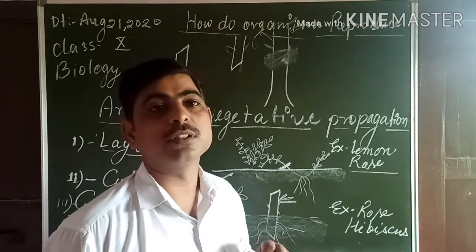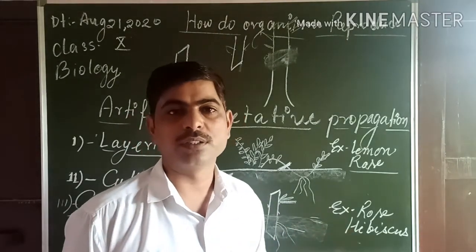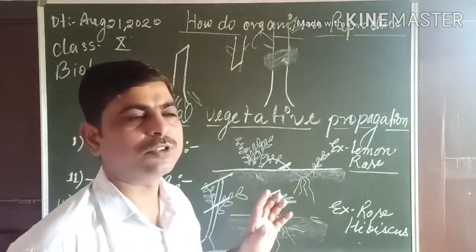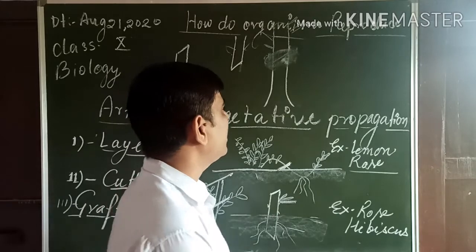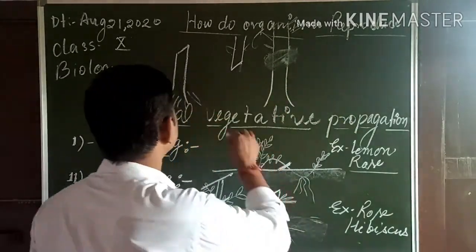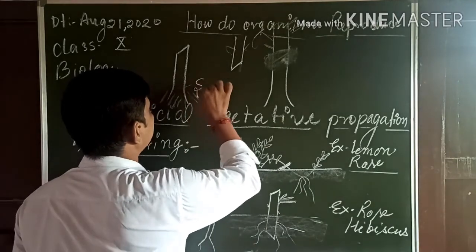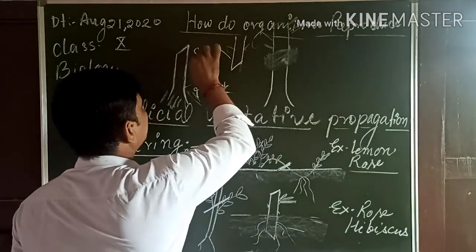Our vascular bundle is closed, so those plants are not suitable for this method. Okay, so mostly dicot plants are used for this method. The lower part is called the stock, and this upper part is called the scion.